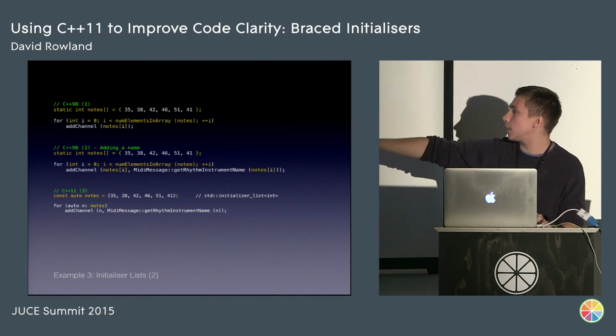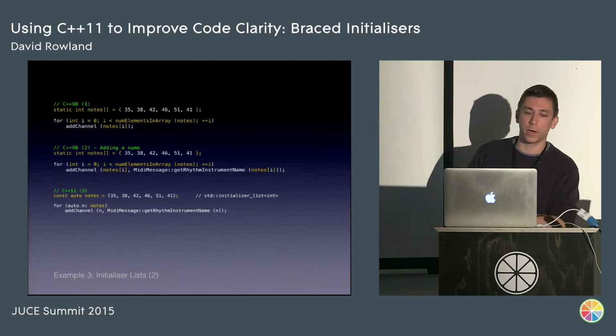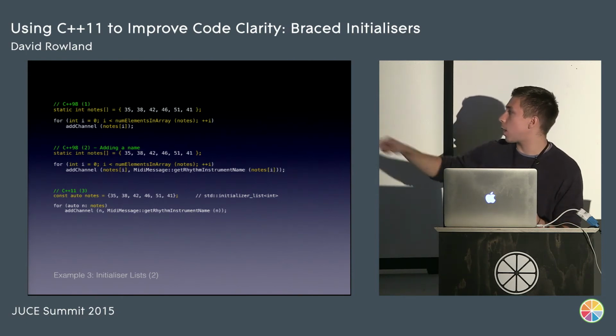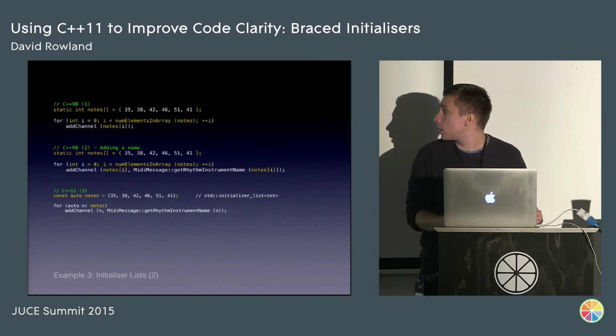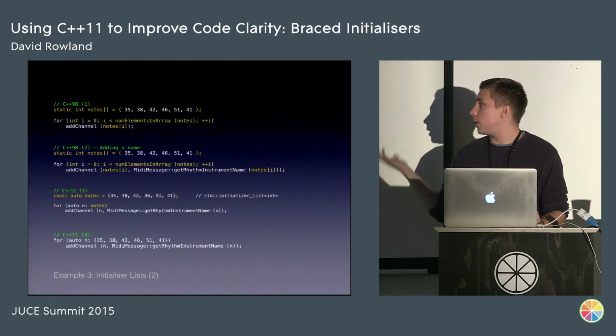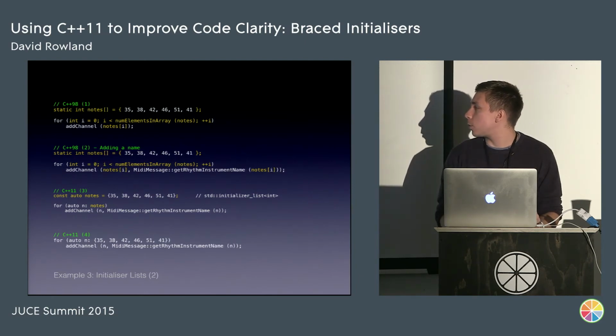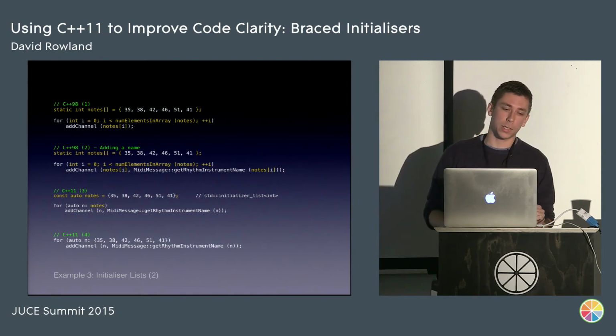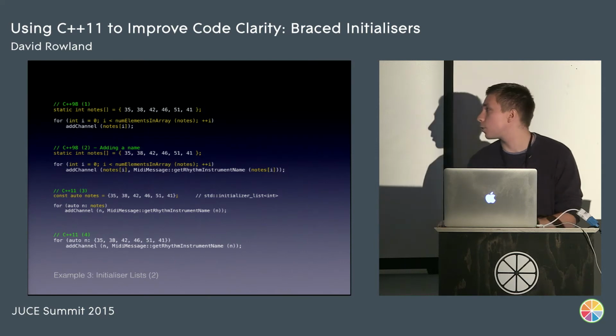We can easily iterate over the notes array. We have a single variable n that we're using, and then we can just use that n twice when we pass it into our add channel function. But we don't even need the notes variable. We can just declare the initializer list inline in the range-based for loop.